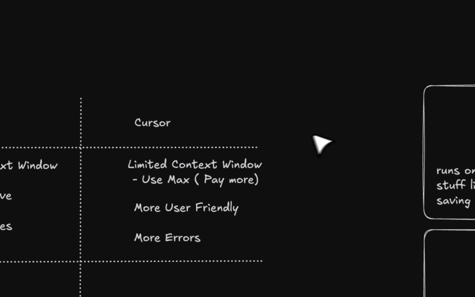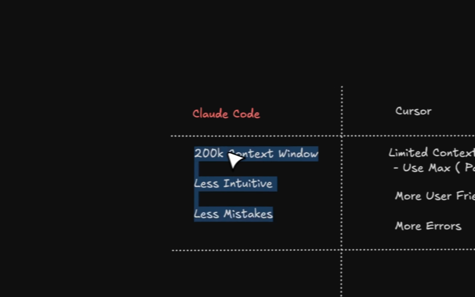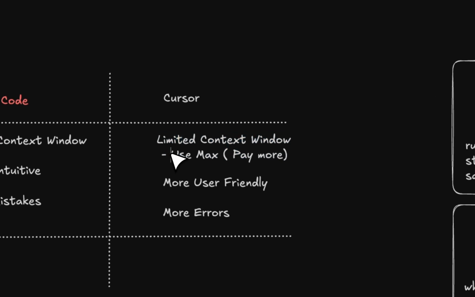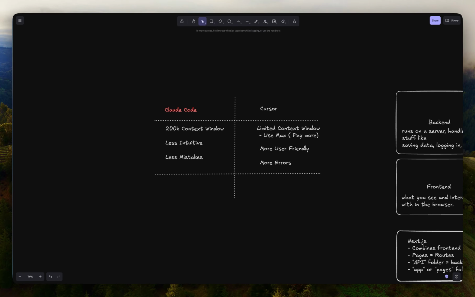Instead, what they do is try to optimize as much as they can. And if you want to use the full 200,000 token context, you need to use the Max version. We are going to look at that in a second. But that you pay more. That is not included in your monthly subscription.